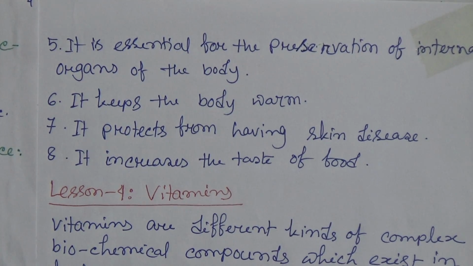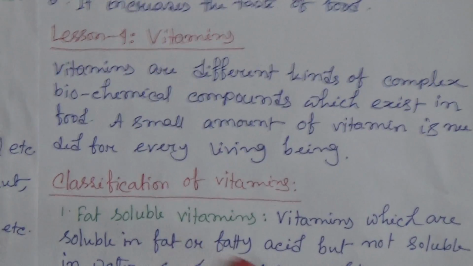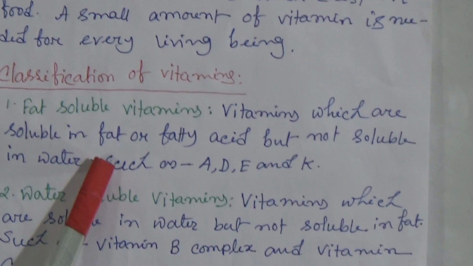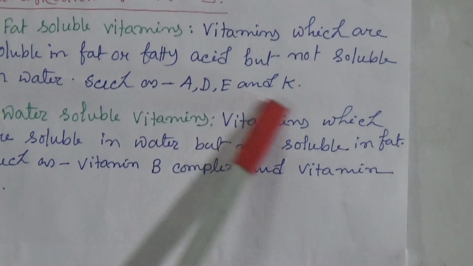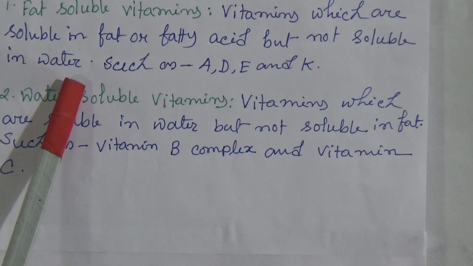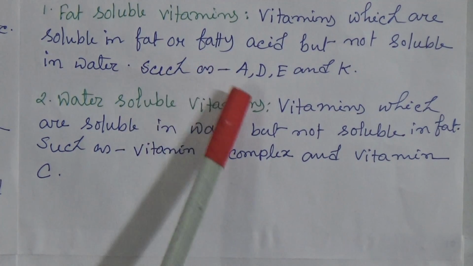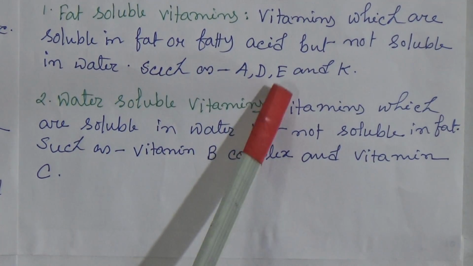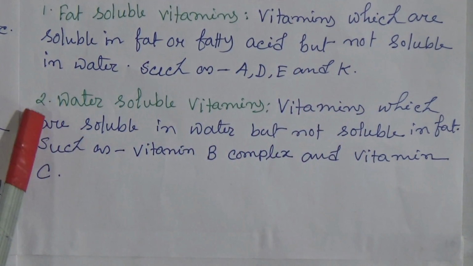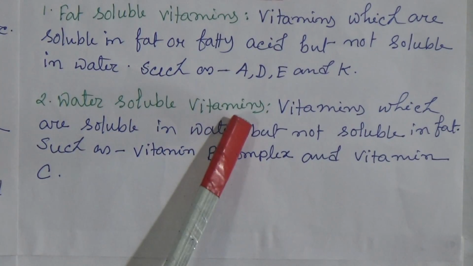Fat-soluble vitamins at first. That means the vitamins which are soluble in fat or fatty acid but not soluble in water. This is called fat-soluble vitamins, such as vitamin A, D, E and K. Number two is water-soluble vitamins.